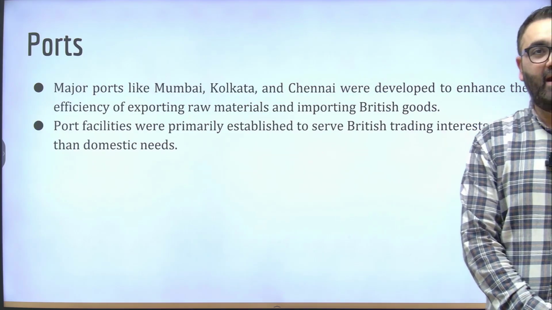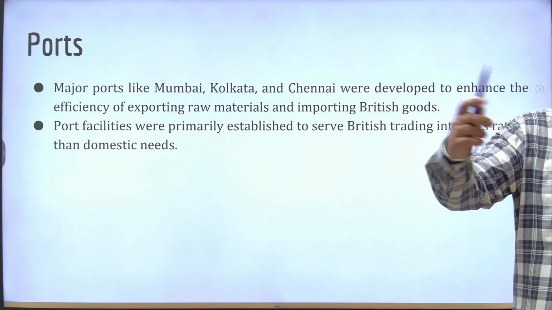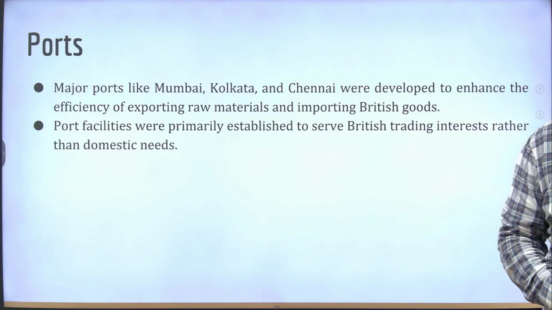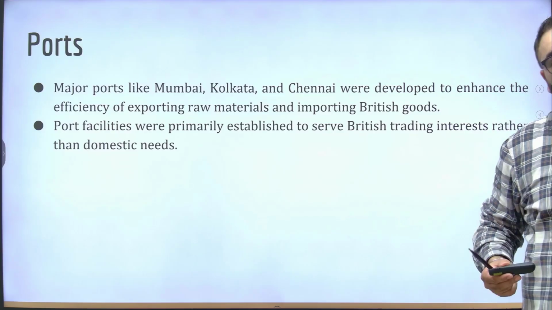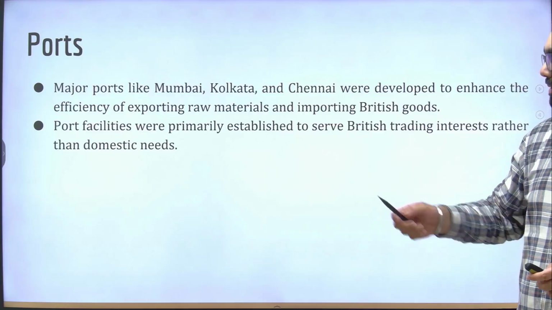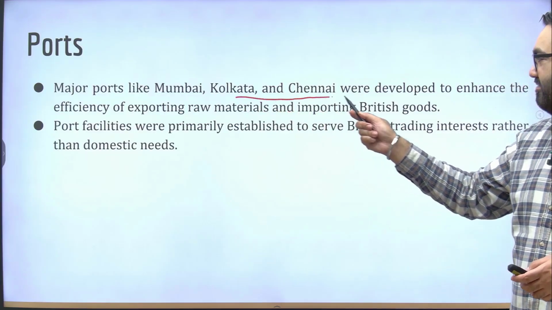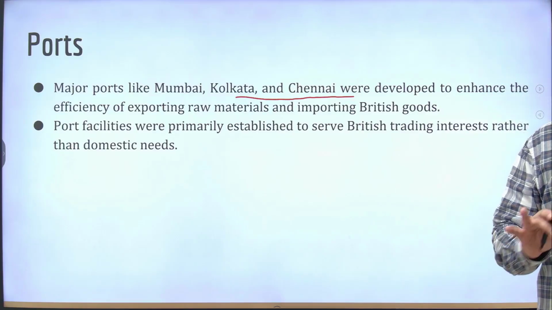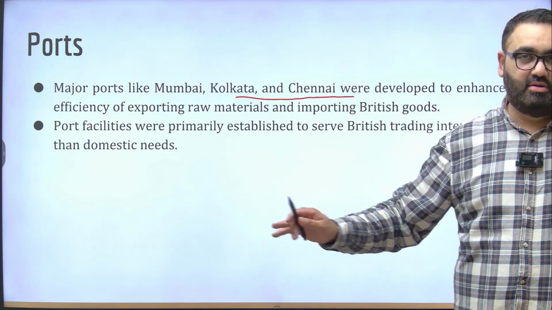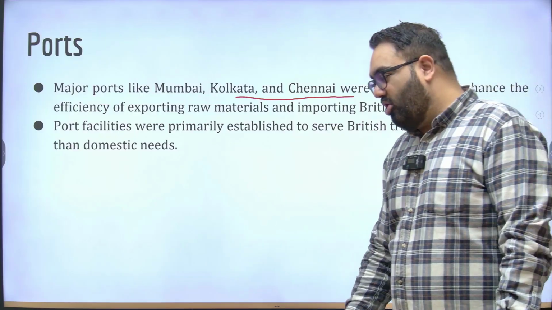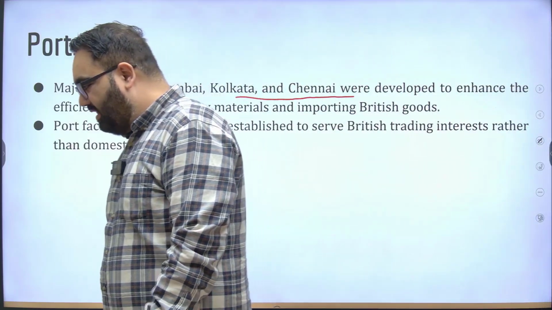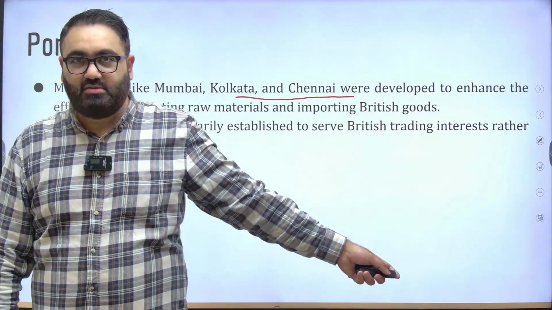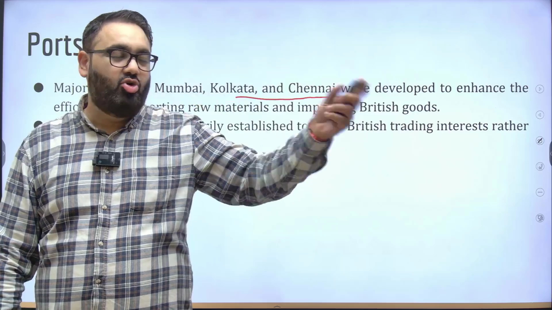Ports, again, helped them for bringing in troops, taking the troops out, taking out raw material, etc., bringing fresh products into India. So there were some major ports developed. Mumbai, Kolkata, Chennai were the major ports that were developed, especially to export raw material. They were again specially for the British. It's not that others were not allowed to access it. Like, for example, if Mahatma Gandhi went to the round table conference, he would go by water, right?